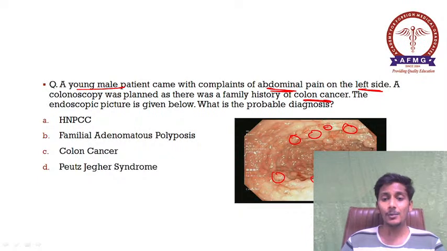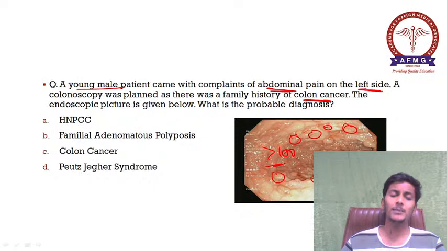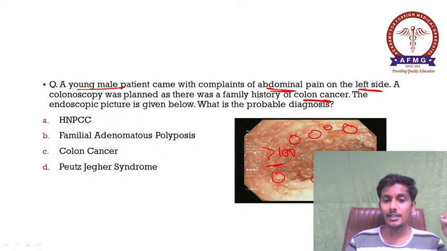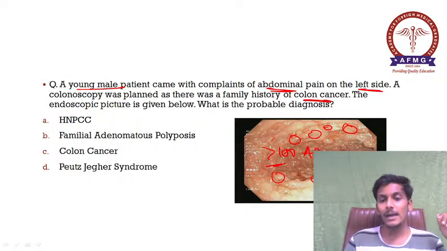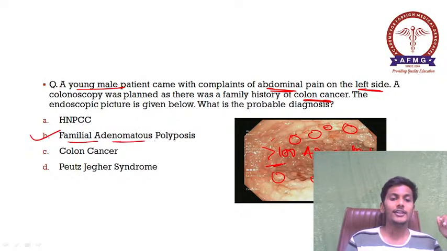And how many can be seen? They are almost more than 100. Okay, more than 100 can be seen. Many polyps can be seen. Okay, so please remember, more than 100 adenomatous polyps seen on a colonoscopic picture are very much characteristic of option B, familial adenomatous polyposis.